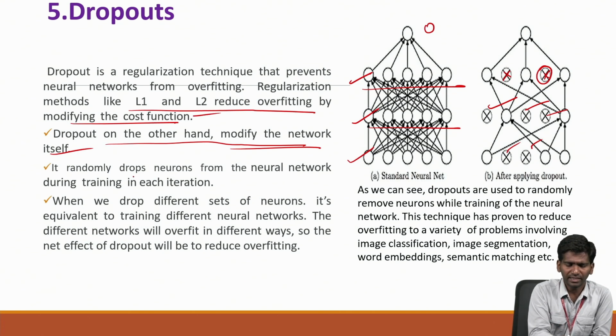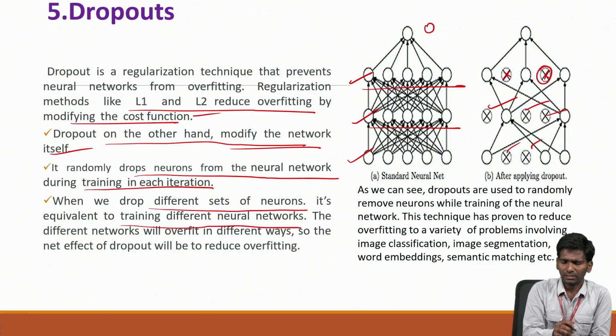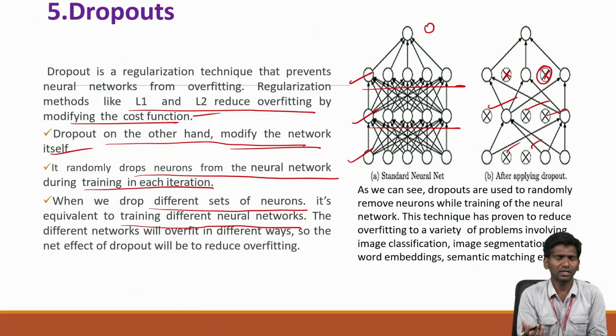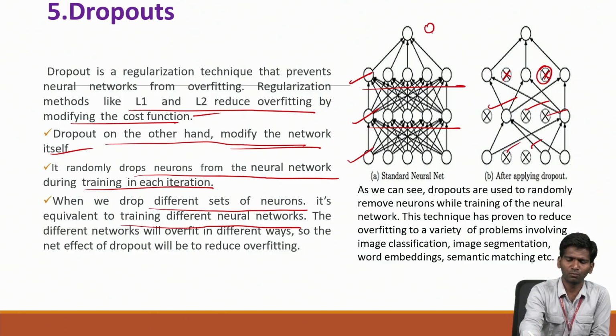We randomly drop neurons from the neural network during training in each iteration. When we drop different sets of neurons, it is equivalent to training different neural networks. We should also be conscious: unless it is a necessary situation, we shouldn't remove neurons. That may also be somewhat of a drawback. It may lead to underfitting. If you use more dropout, it may lead to underfitting, because the model may become too small if you remove neurons.